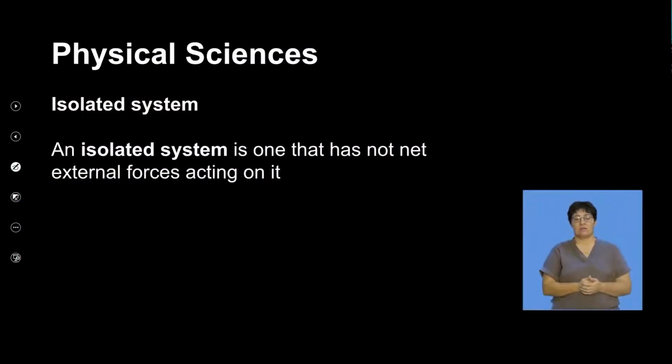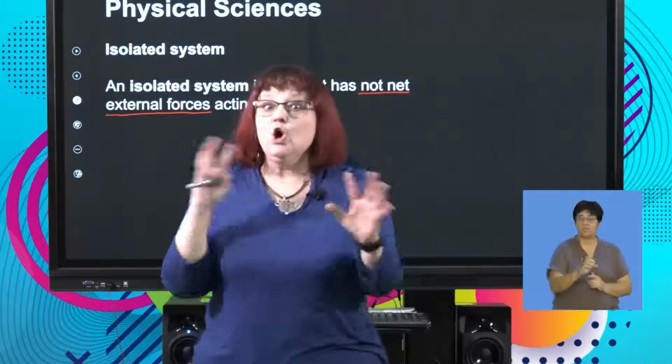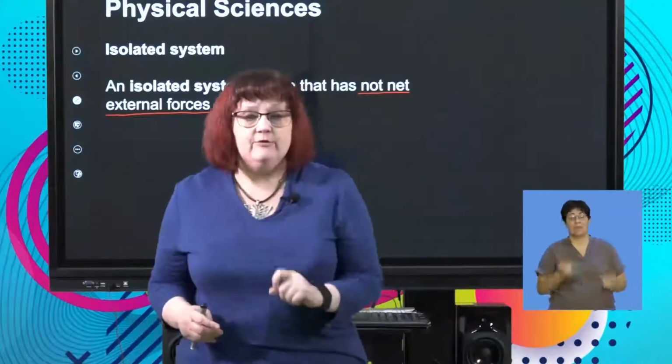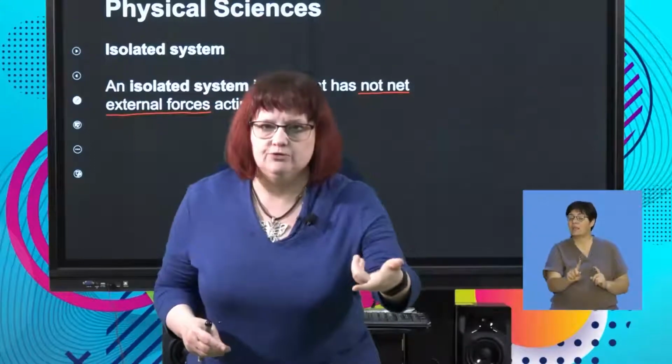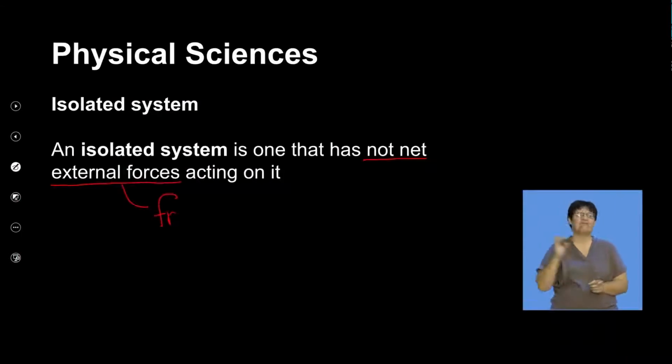By an isolated system, this is now the important definition. It's one that has no net external forces acting on it. Now, I haven't just said net force. We know what a net force is. It means that an object will change its motion. When we have objects colliding or exploding from each other, they're definitely going to change their motion. But I've been specific here and I've said external forces. What I'm talking about here are forces like friction. Okay? Friction's an external force.